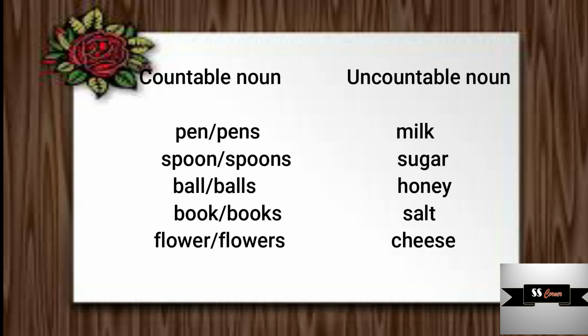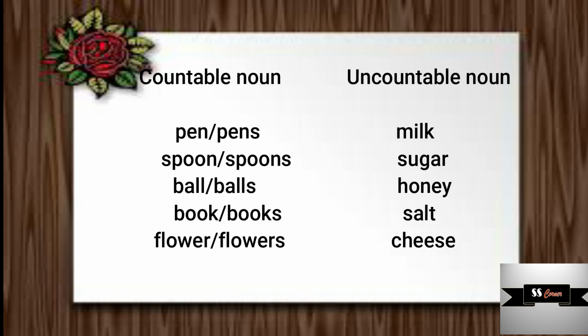Let's see the words on the left hand side. Pen, spoon, ball, book, flower. We know that all these words can be counted. We can count the number of these things in any instance. Thus, they are called countable nouns. Now let's see the words on the right hand side. Milk, sugar, honey, salt, cheese. All of us know that these things can't be counted. Thus, they are called uncountable nouns.